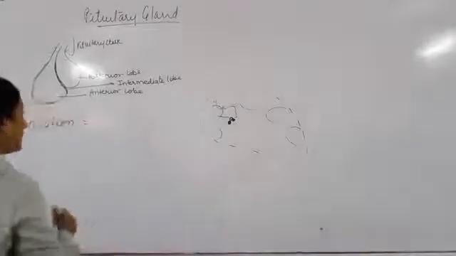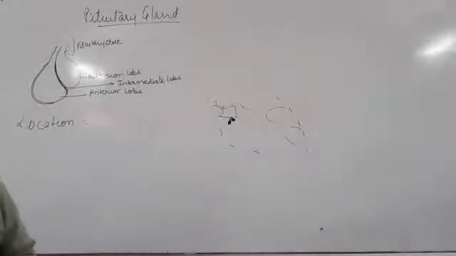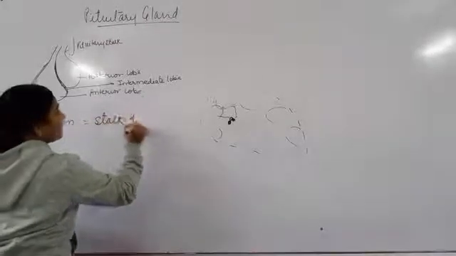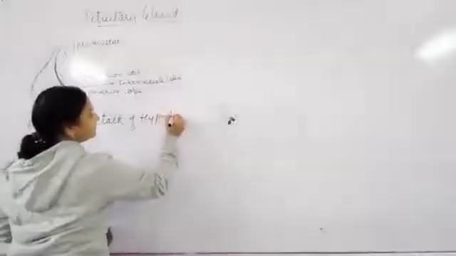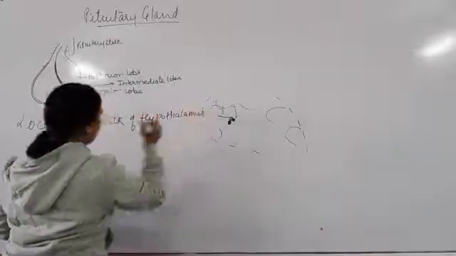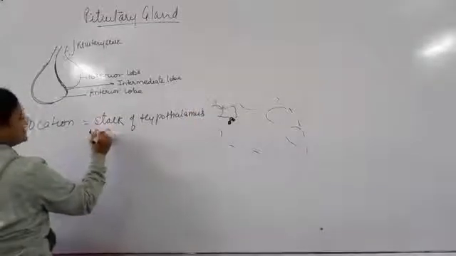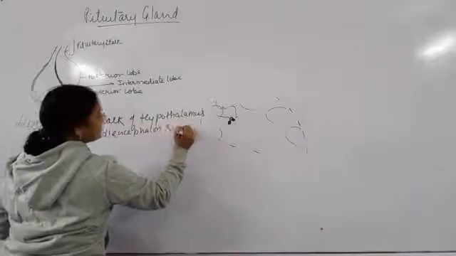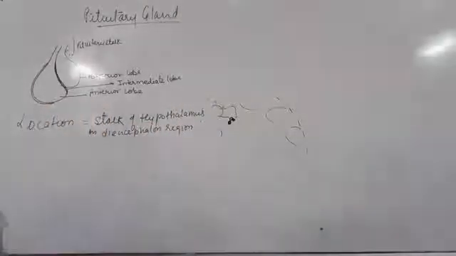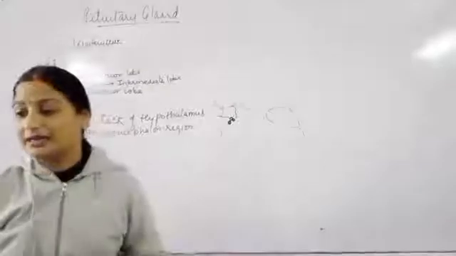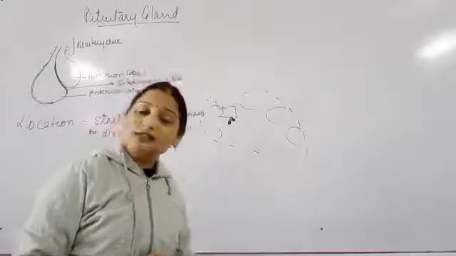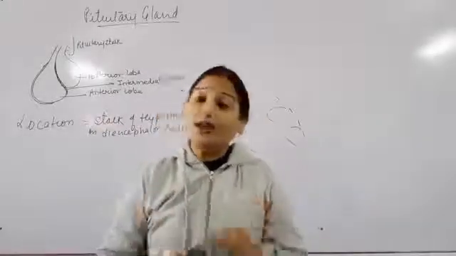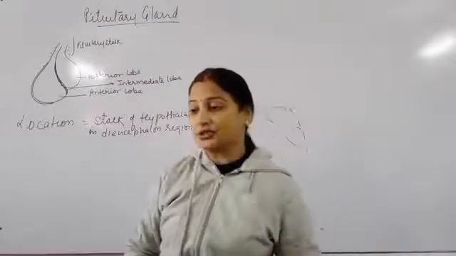So what is the exact location of the pituitary gland? It is attached to the stalk of the hypothalamus, in the diencephalon region. Clear? So this is the location of the pituitary gland. Now see, this is called the master gland because it regulates the metabolism, and it regulates all other endocrine glands for their function.